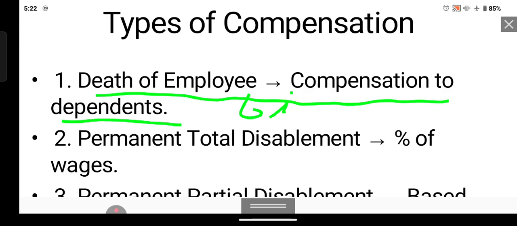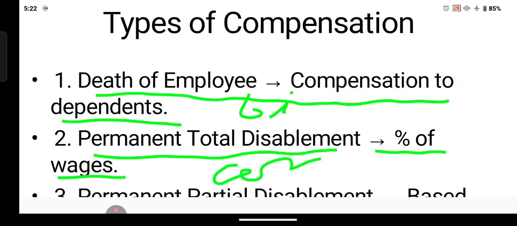If the person gets permanent total disability, he gets a percent of the wages on a monthly basis, and at the same time he also gets a compensation amount. This is the most important thing we should take into consideration.